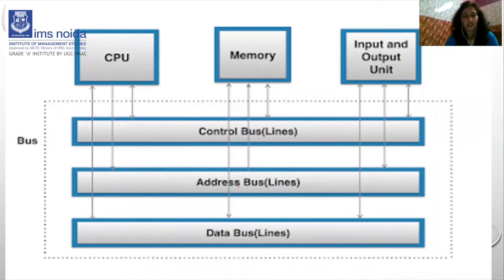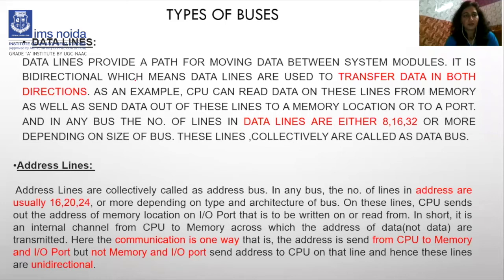Then we will discuss the address bus, and then we will discuss the control bus, right? First, what is a data line? The data lines provide a path for moving the data between system modules. What do you mean by this? The meaning of this is through data lines, or we can say the data bus. Data bus means that path through which the data is communicated between the devices.